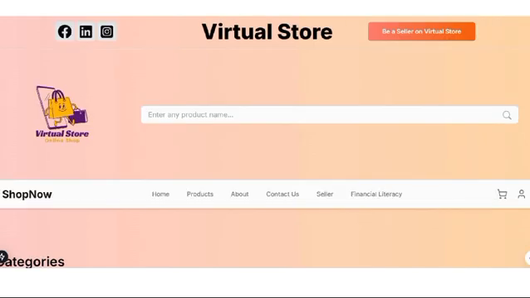This is the main interface of our virtual store. Virtual store is an e-commerce website where users can sell and purchase products. It includes the feature of becoming a seller on the virtual store. So when we click on this button, it will redirect us to the submission page of the application of the user.